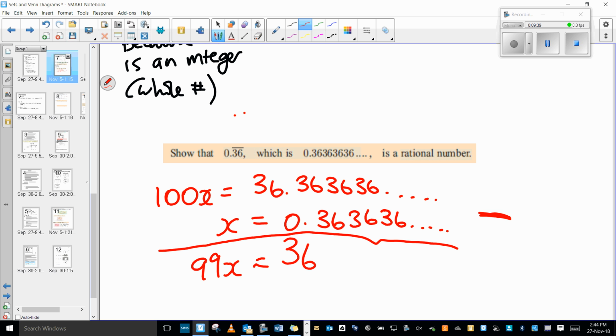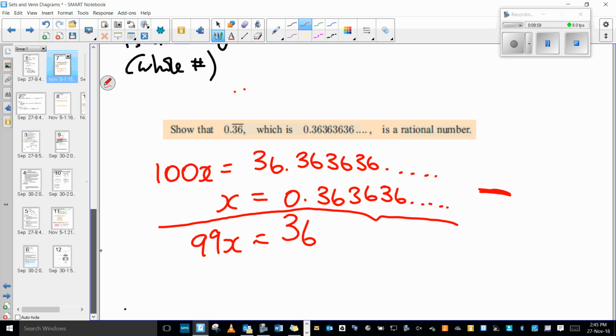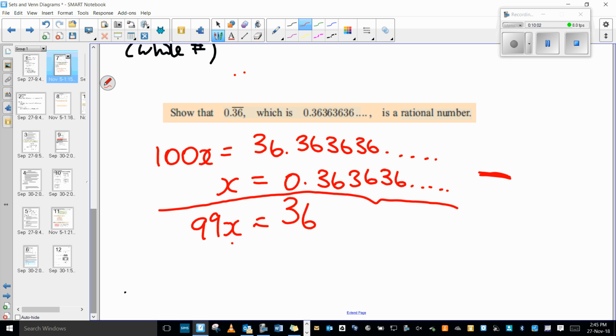Hopefully you appreciate why I didn't say 10x, because then my 6s would be above my 3s and it wouldn't cancel each other out. So you always have to make sure the recurring parts are on top of each other. Then if 99x equals 36, x is 36 over 99.